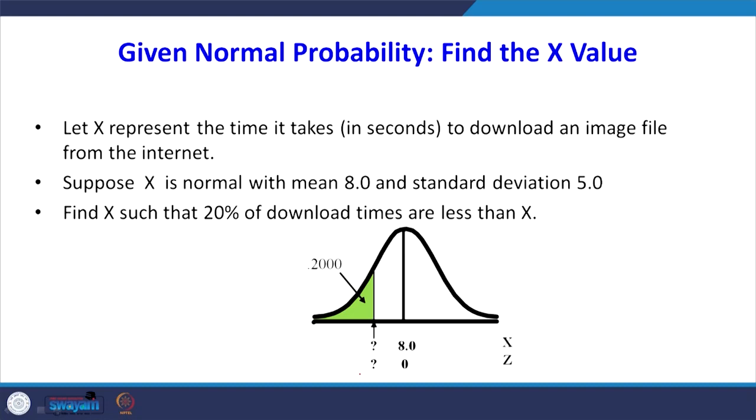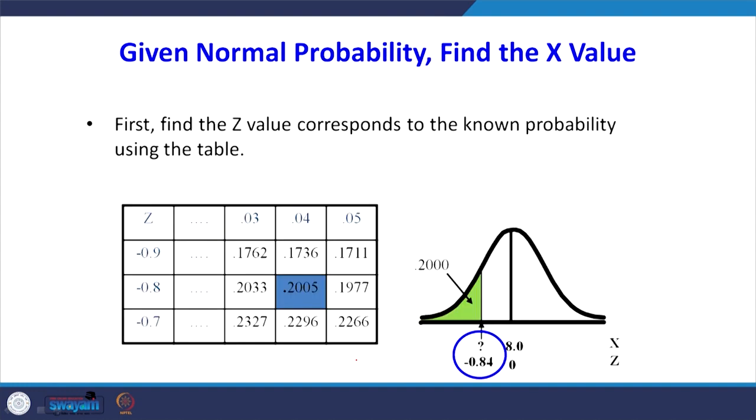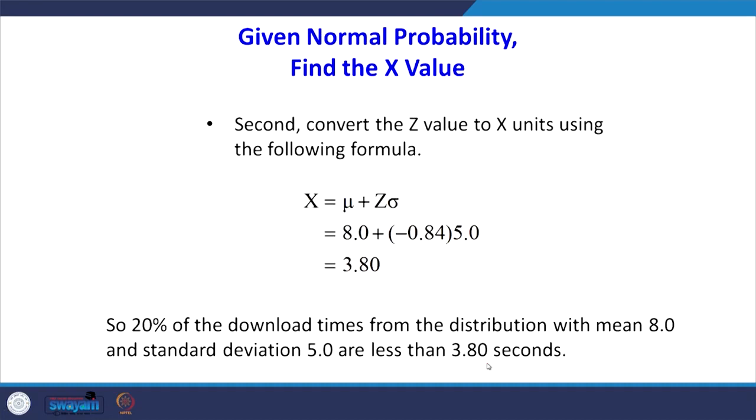So, on the left hand side, when area equals 0.2, what is the corresponding x value? For that, first you have to find out the z value, and from the z you find the x value. Now, we look at the table. When area is equal to 0.2, the corresponding z value is minus 0.84. This is the value of z. This formula has come from the simple formula z = (x minus mu) by sigma. Now, we know the value of z, and from this you have to find the value of x.